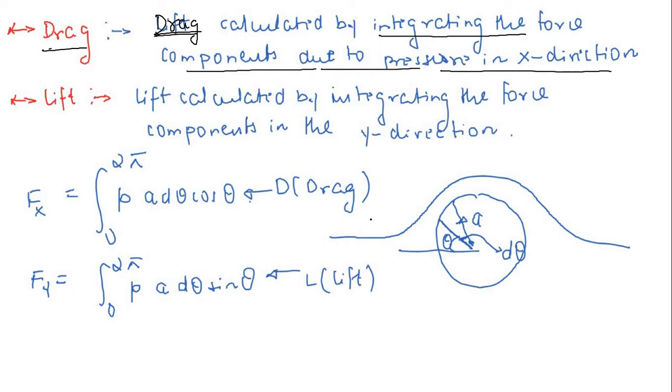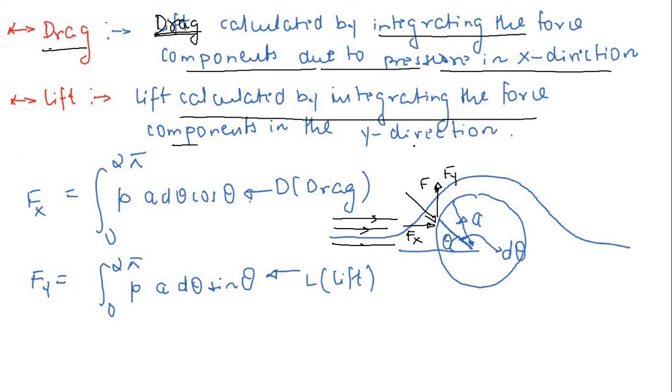So definitely when this fluid flow is coming like this, and when it is going to pass over this cylinder, definitely it will exert a pressure on this cylinder. So it will exert a force. Now this force will have two components, one is Fx, one is Fy. Now this Fx component is called as drag, and the Fy component is simply calculated by integrating the force components in the y direction. And why this force component? This force component is due to pressure. Always remember, this force component is due to pressure.